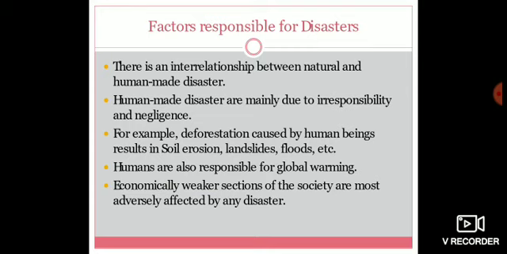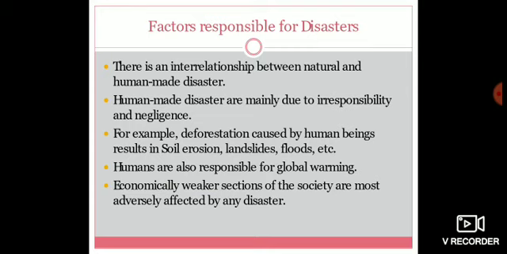How are we affecting the environment? By deforestation, for one example. If we cut down the trees, what will happen, children? There will be changes in the atmosphere. It leads to global warming. Global warming leads to landslides and floods. Ultimately it causes some changes in the tectonic plates also. It causes tsunamis. So every disaster is interlinked, and humans are solely responsible for global warming.